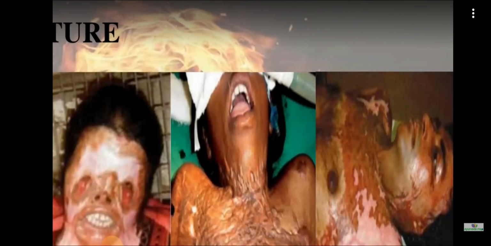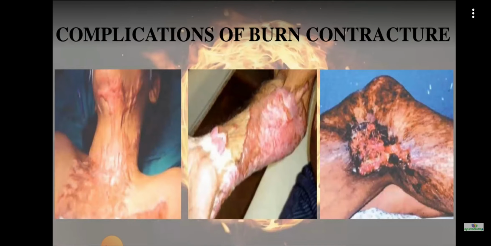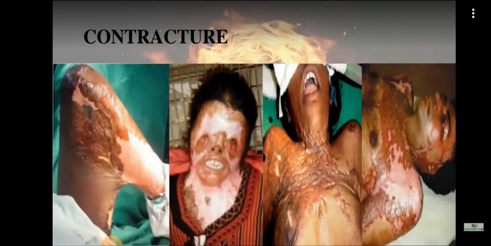Due to this contracture, other complications can occur. In this picture we can see that in the eyelid there will be ulceration, keratitis and disfigurement of the face. In certain cases, when the mouth region is much more affected, there will be narrowing of the mouth. When there is contracture in the neck region, there will be restricted neck movements. Similarly, when the joints are affected, they will lose their ability to function. The joints will become non-functioning.